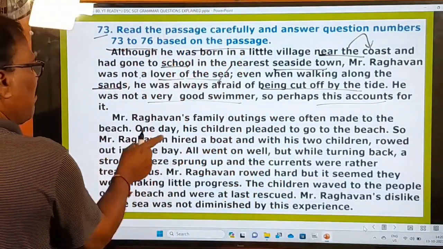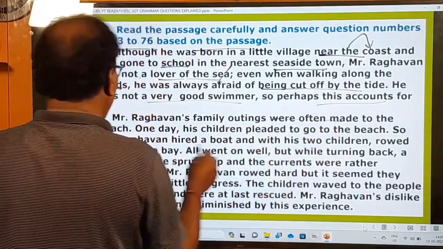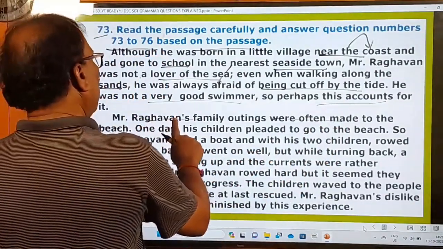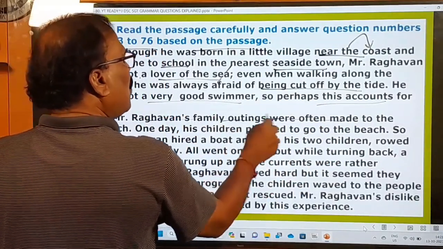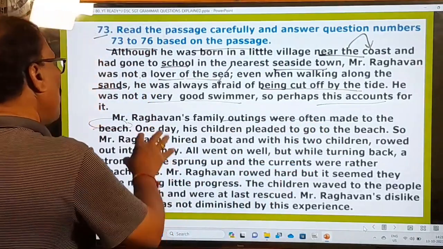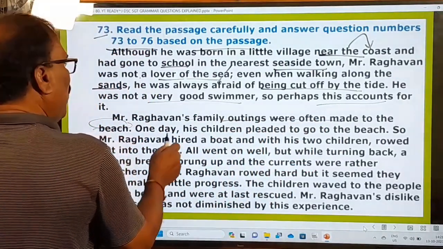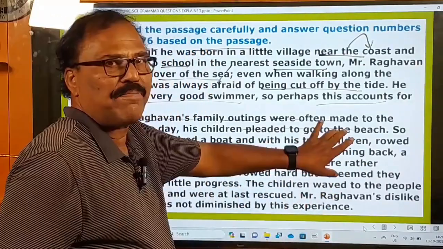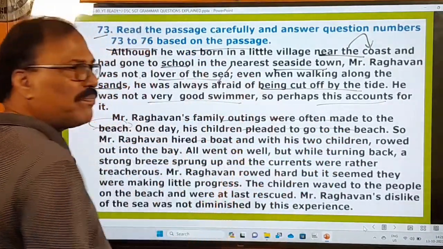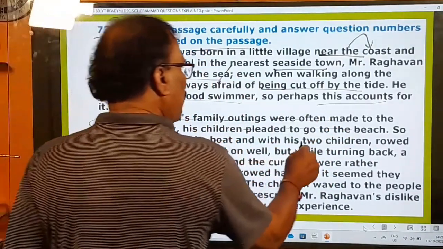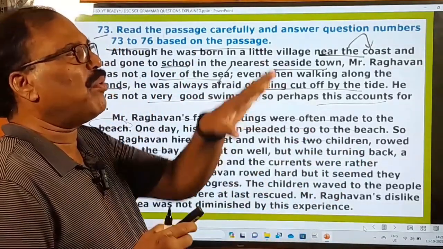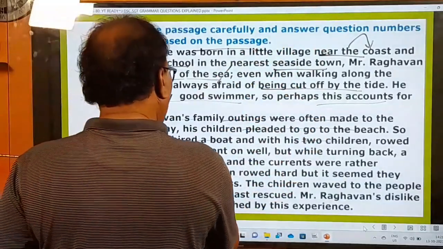Second paragraph. Raghavan's family outings were often made to the beach. He got married and has a small family now, and his family used to go for outings only to the beach. One day his children pleaded with him to take them to the beach. So Raghavan hired a boat with his two children, rowed out into the bay, and he himself started rowing the boat into the sea. And all went on well.